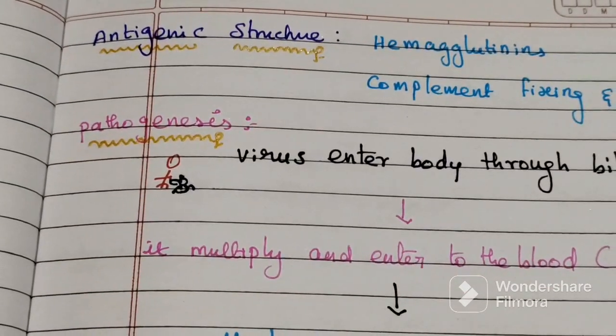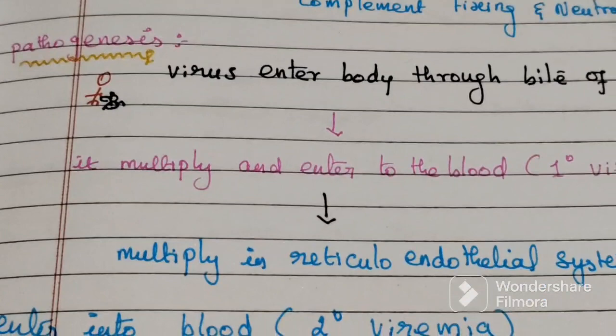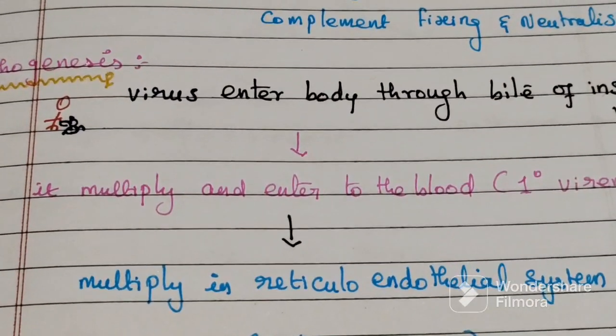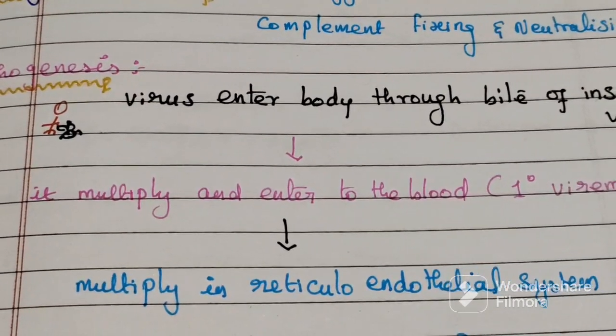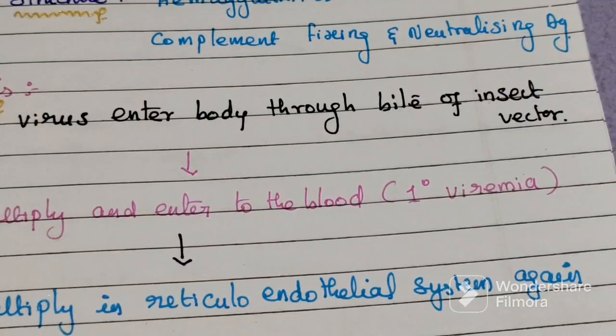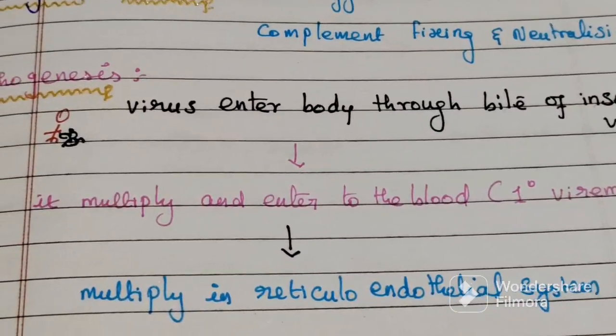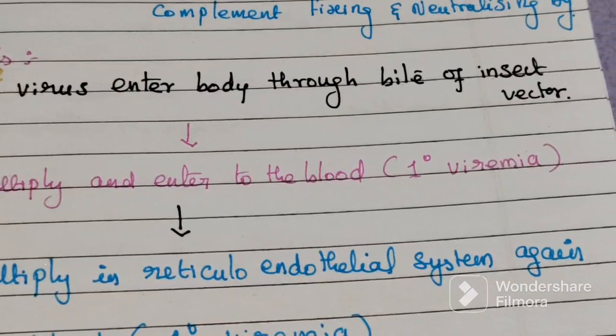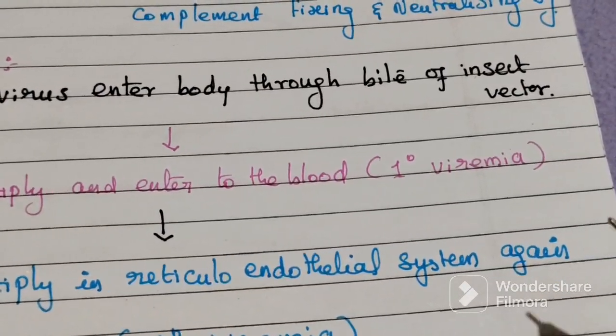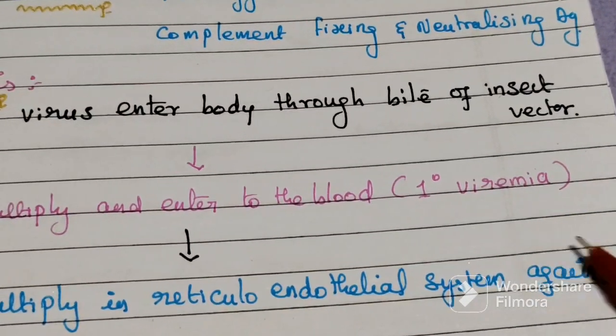Then pathogenesis. The virus enters the body through the bite of the insect vector. It multiplies and enters the blood; this condition is called primary viremia.